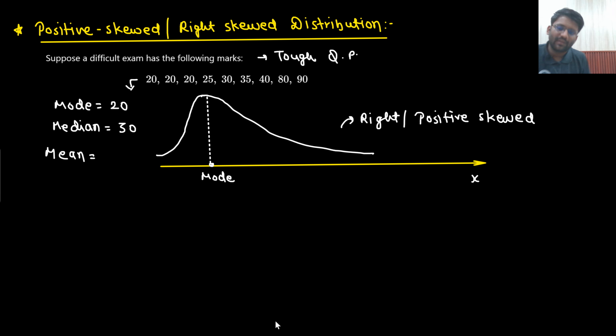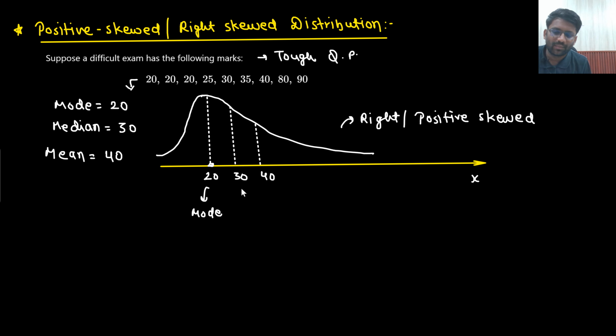Mean will be 20 plus 20 plus 20, 60, 35 plus 20, then 40, 50, 60, 70, 100, 130, plus 80 plus 90, divided by 9. So it is coming out to be 40. So the median will be here. Let's just say these marks are 20, next 30 and 40. So this is your mode.